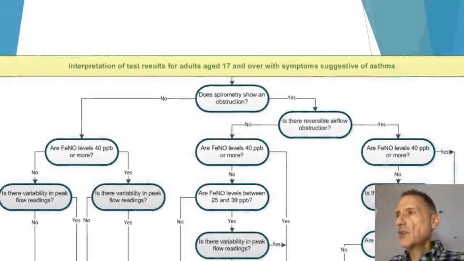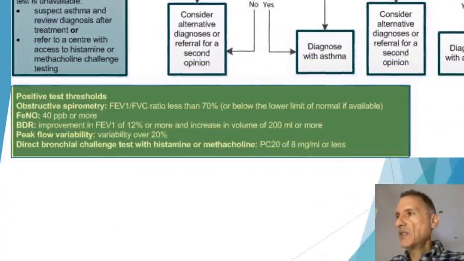The second section looks at the interpretation of test results. But before we go through the flowchart, let's look at the positive test thresholds. Obstructive spirometry means an FEV1/FVC ratio less than 70% or below the lower limit of normal if available. In terms of fractional exhaled nitric oxide, 40 parts per billion or more is also a positive test result in adults. And please note that the level is 40 parts per billion as opposed to 35 parts per billion in children.